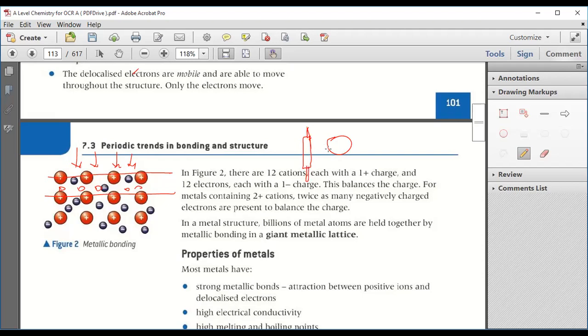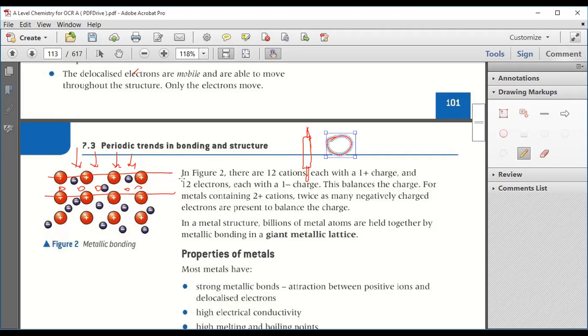She just rolls this dough, and it becomes flat. In the same way, as you put pressure over these particles, they will roll over and convert themselves into a sheet. That is known as malleability of metals. Clear?